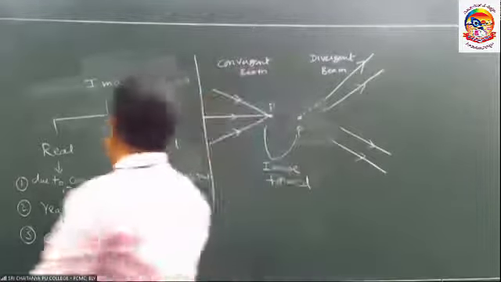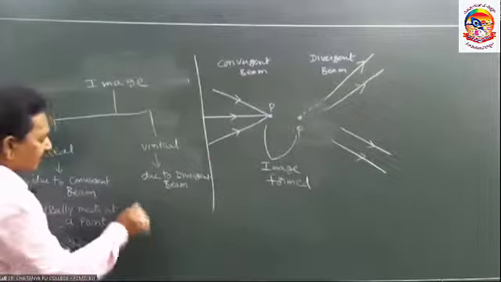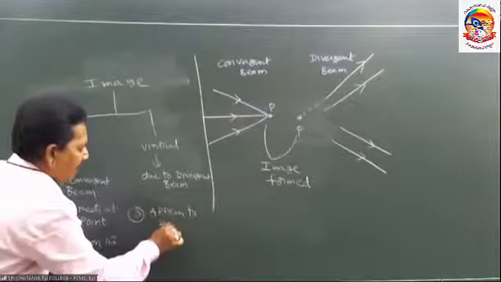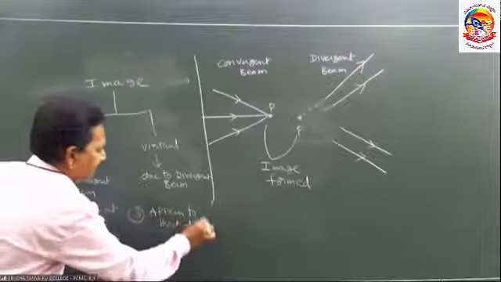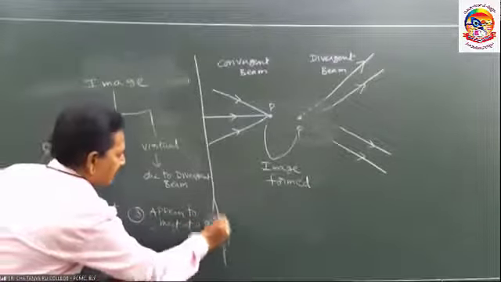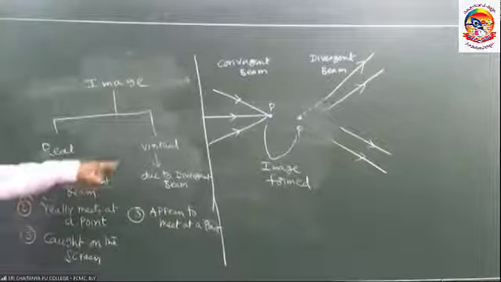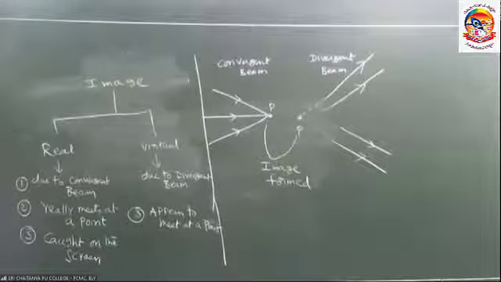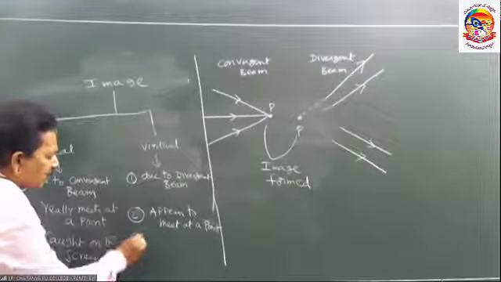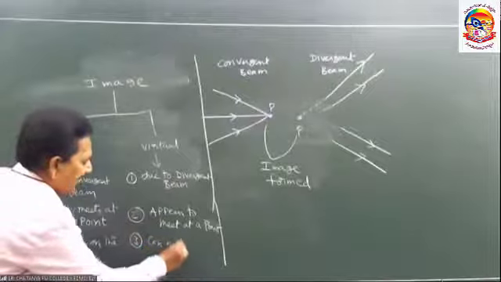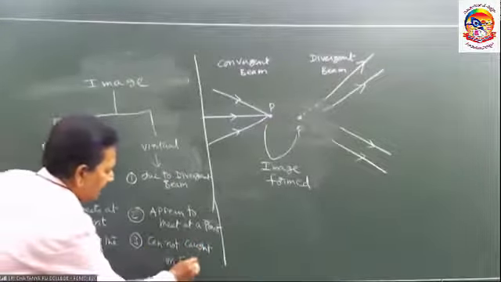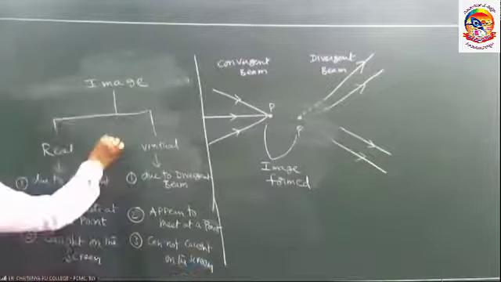Therefore, if the image is formed because the light rays appear to meet at a point, though really they do not meet, then that image is called a virtual image. Virtual images cannot be caught on the screen.